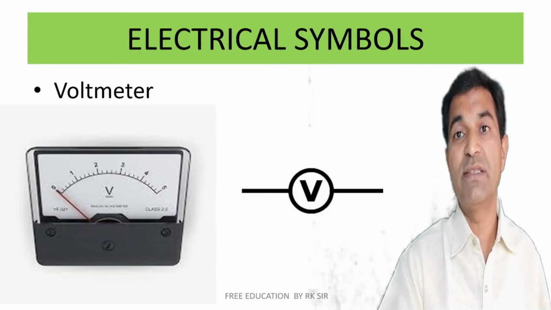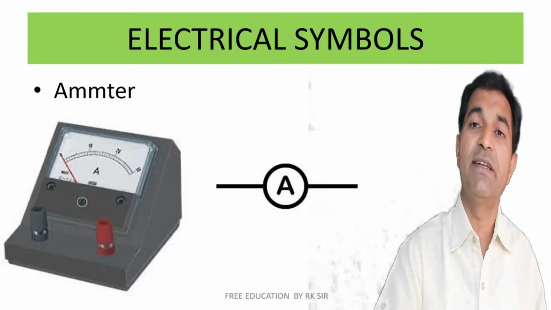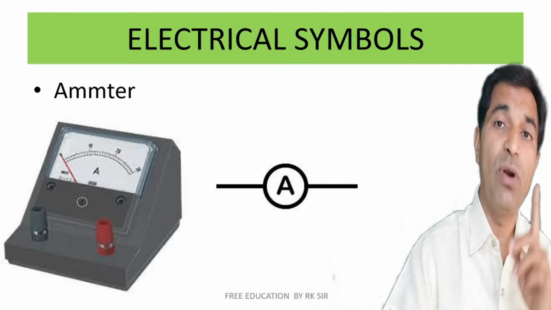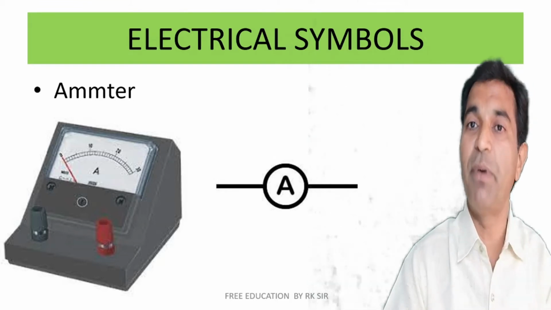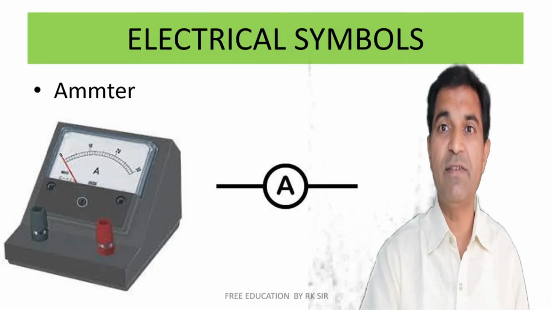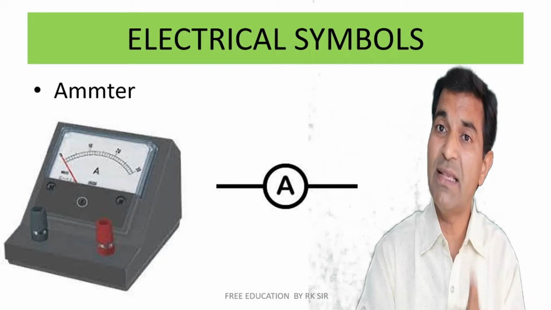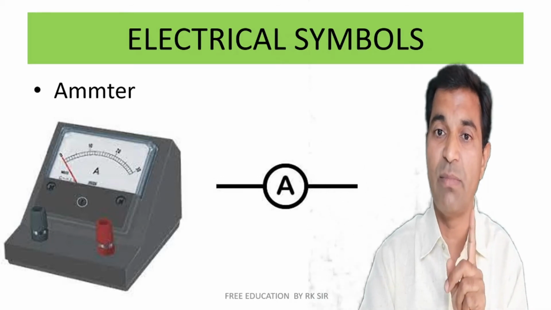Voltmeter is a device to measure voltage. Ammeter is a device to measure current. Voltage measuring device, that is voltmeter, is always connected in parallel, whereas current measuring device, that is ammeter, is always connected in series. You will have to remember this.